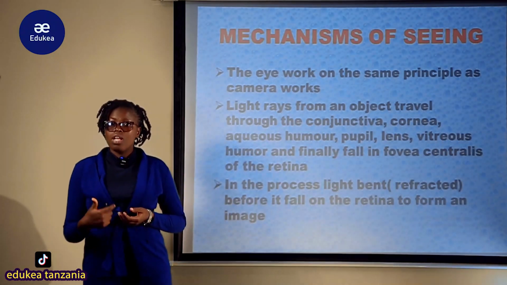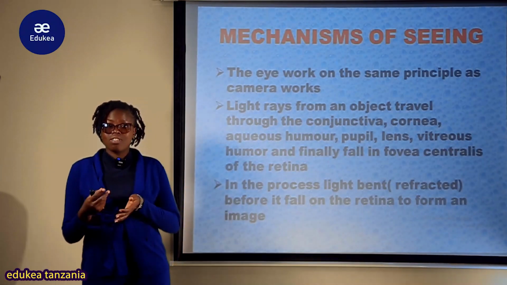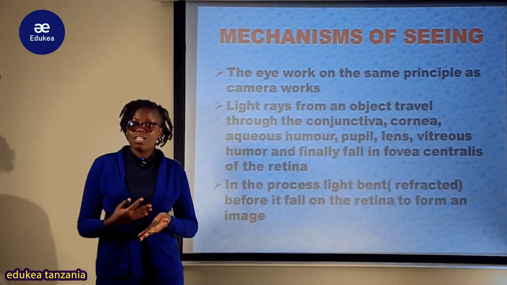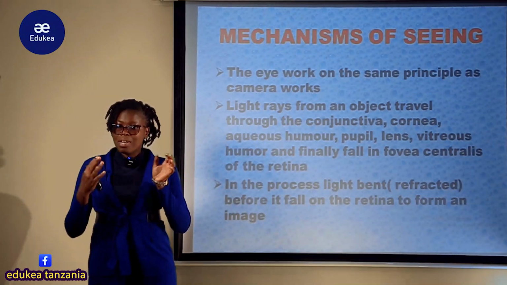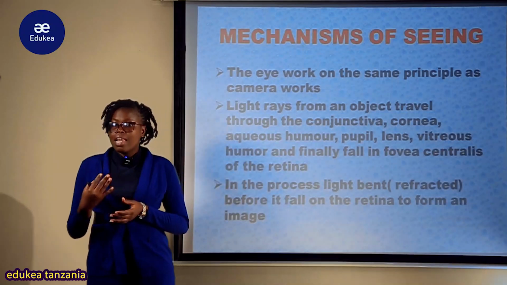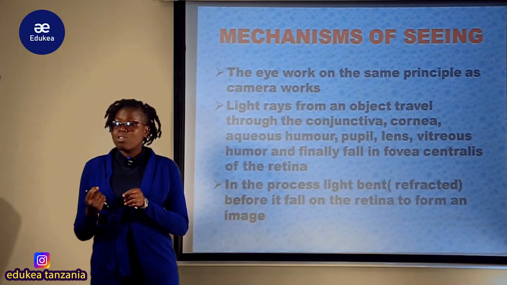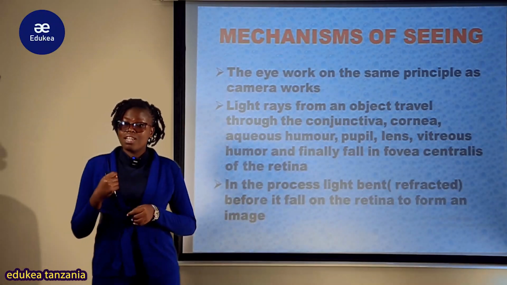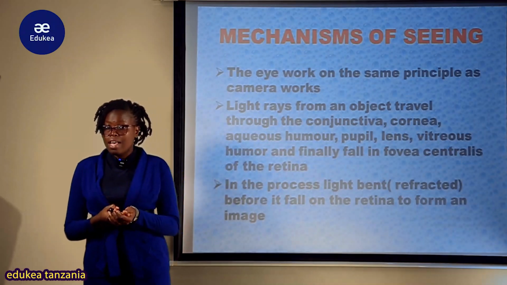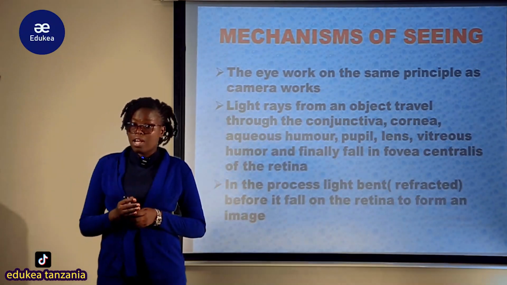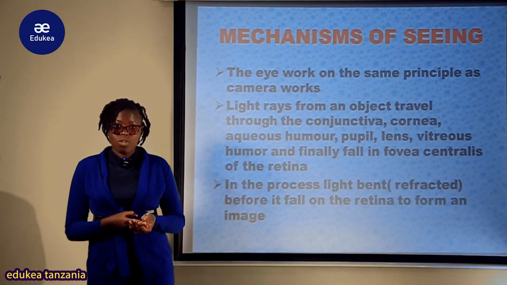Pupil kazi yake ni kucontrol the size of the light intensity, the amount of light entering the eyes by changing the size. Katika dim light, the size of the pupil tends to increase so as to ensure that the maximum amount of light is extracted. Lakini katika bright light it tends to diminish the size to ensure that a little amount of light enters the eyes so as to prevent damage to the eyes, na kuensure kwamba only the required amount of light enters, kwa sababu ikiwa in excess inaweza kuharibia ikapelekea ugonjwa katika macho, kuharibika kwa lens.